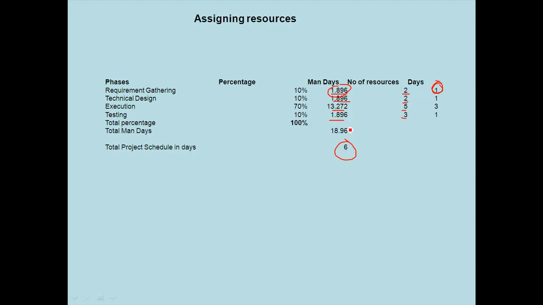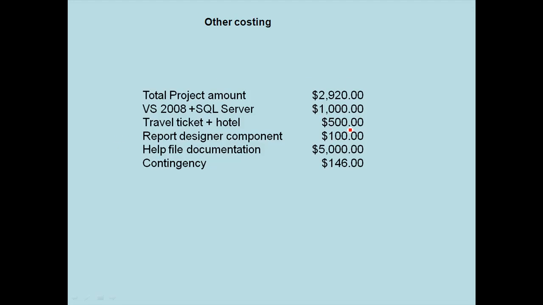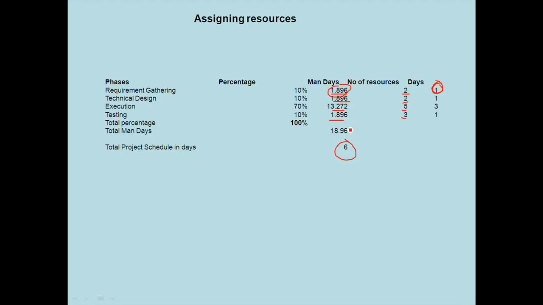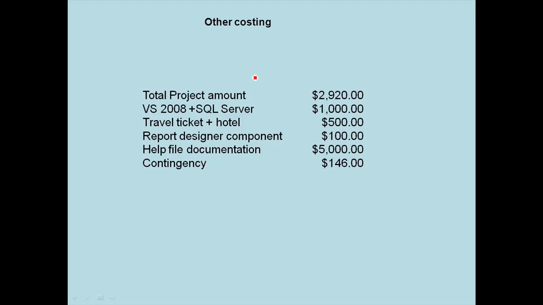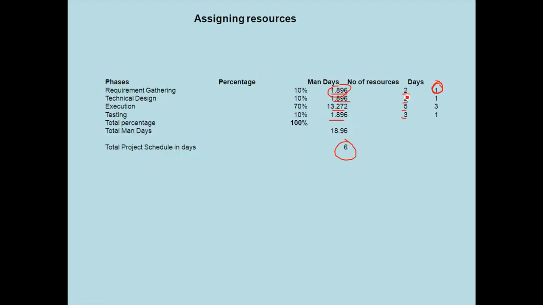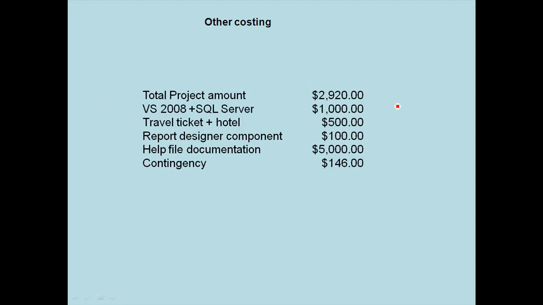So you need to assign resources after you are done with your SDLC phase allocation. Once you have assigned the resources, you can multiply by how much each resource costs and come out with the total project amount. Now this is your software project amount, but other than that, there are other things in the project. For example, you need to procure a license of VS 2008. If some resources are traveling on site, there are travel tickets plus hotel. Are you going to buy some other components? Are you also going to do documentation?